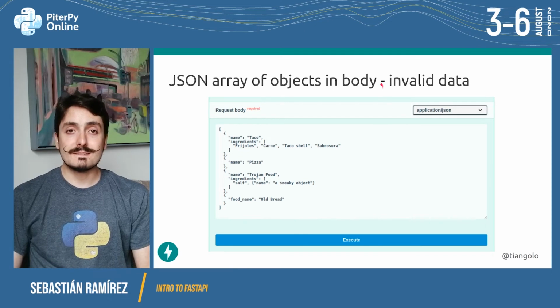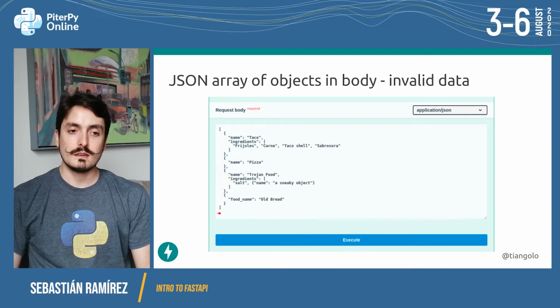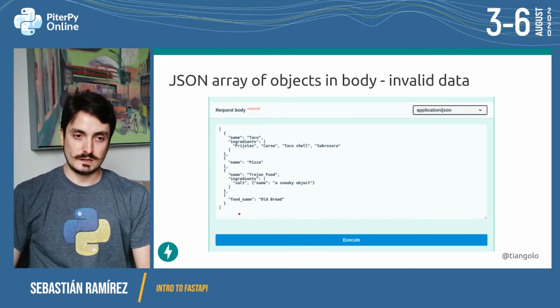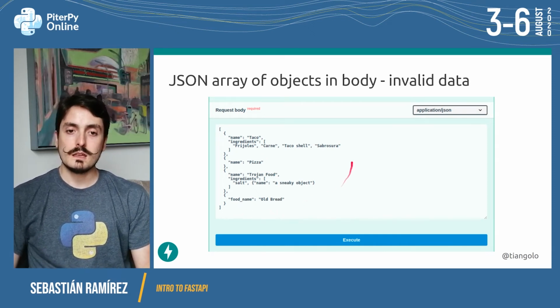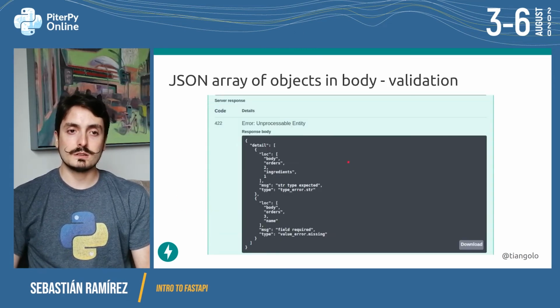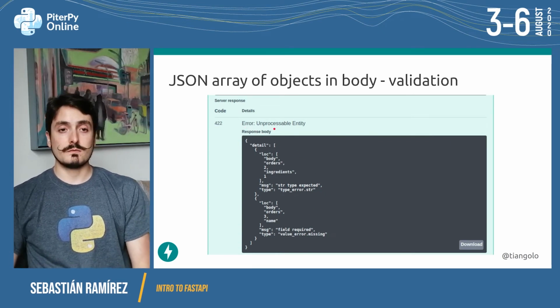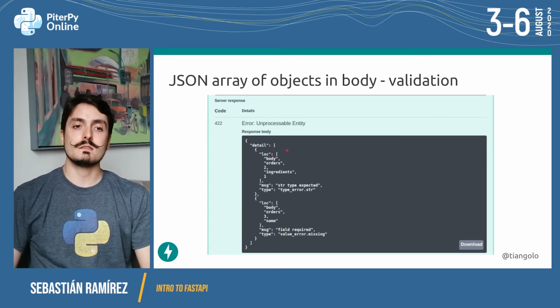Now, what happens if we send invalid data? Let's see if you can spot what are the errors, what is the invalid data in this JSON request. This JSON is actually valid JSON. The JSON is valid, but the data doesn't conform to what we declared that we wanted to receive. If we execute this request with this JSON payload, then we're going to receive an error automatically. So we're going to see that there's an error and the data is not valid, but not just that, we're going to receive exactly where the error is located.